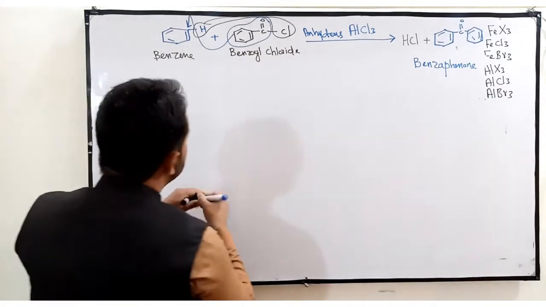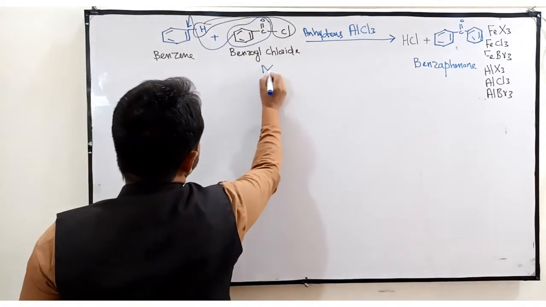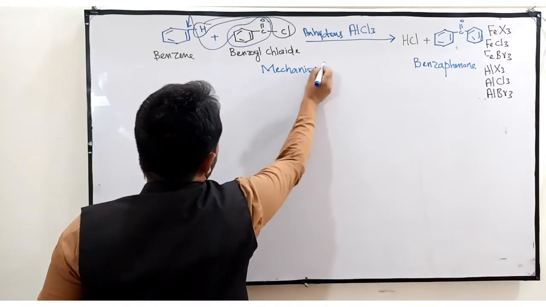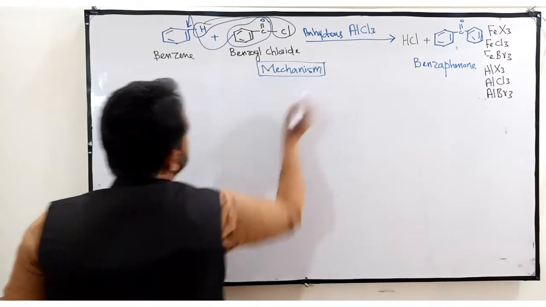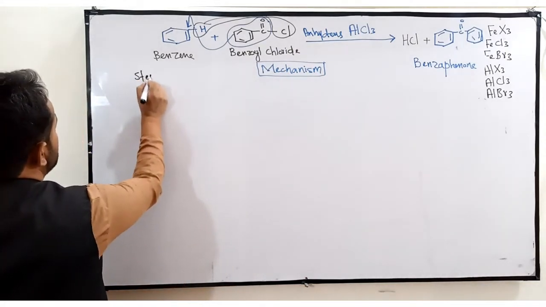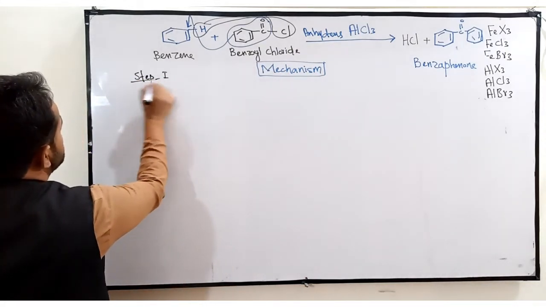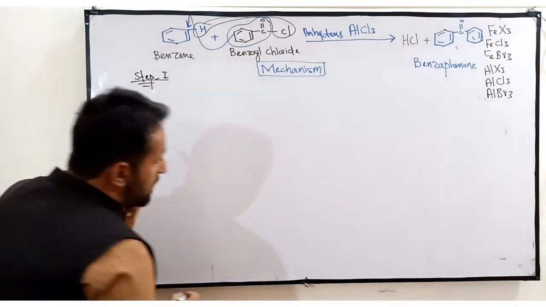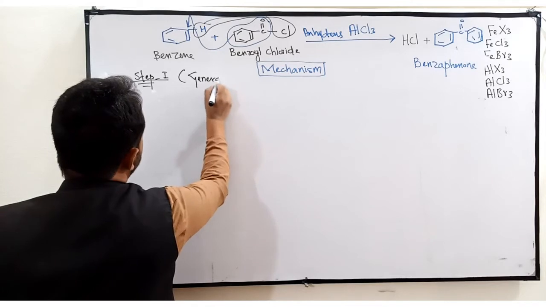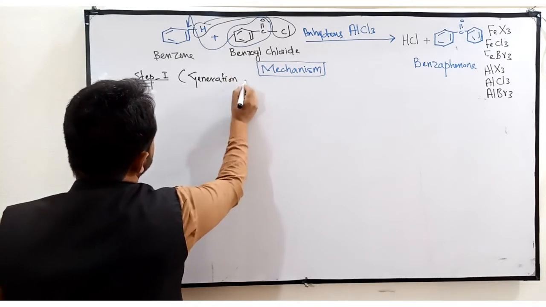Now we are coming to the mechanism of this reaction. It consists of just 3 steps. Step number 1 is known as generation of electrophile.